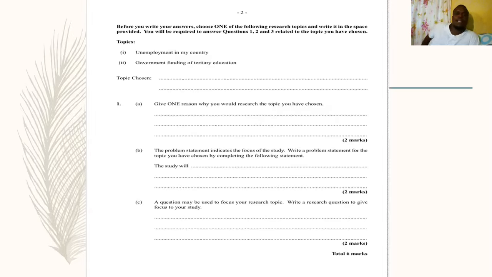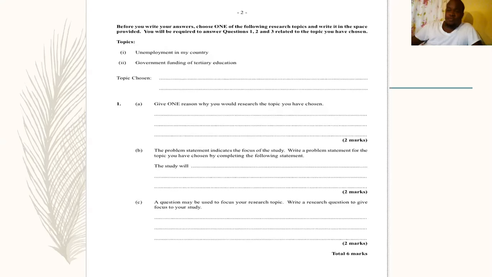All right, good. 1A says, give one reason why you would research the topic chosen, right? So you can simply say, I have seen high levels of unemployment in my community, right? Or you can say you have heard the cries of many unemployed persons within your community. So you have decided to carry out an investigation to find out whatever you want to find out: cause, effect, solution. Good. B now says the problem statement indicates the focus of the study. Write a problem statement for the topic you have chosen.